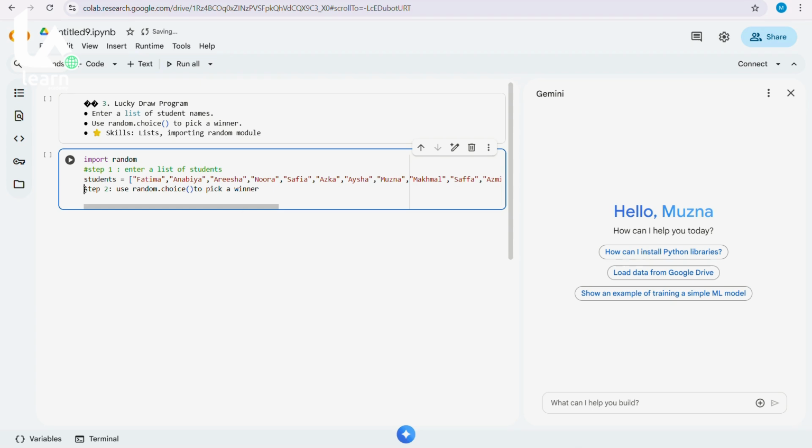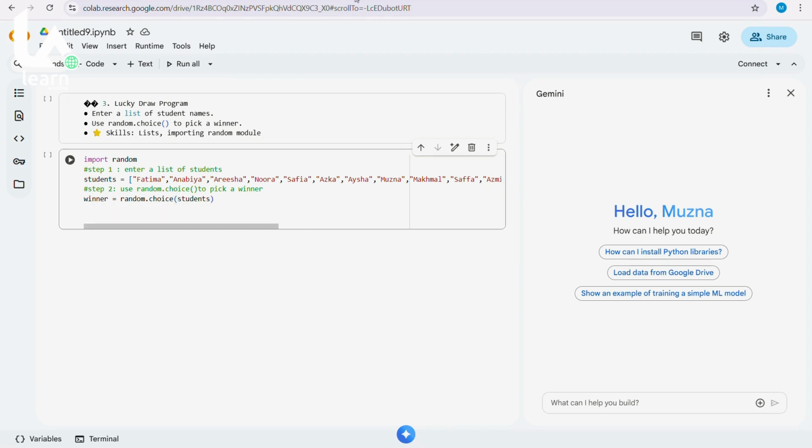Enter. Okay, so we have to add that hashtag so the computer doesn't read this line. Then you write winner, space, equals to random.choice, and in the round brackets you write students, enter.